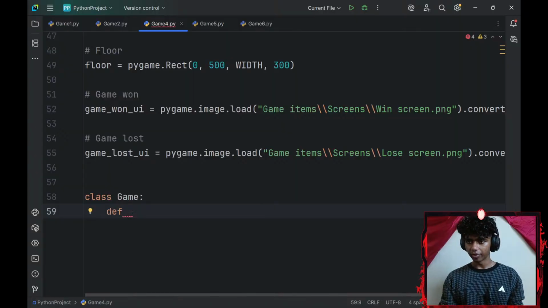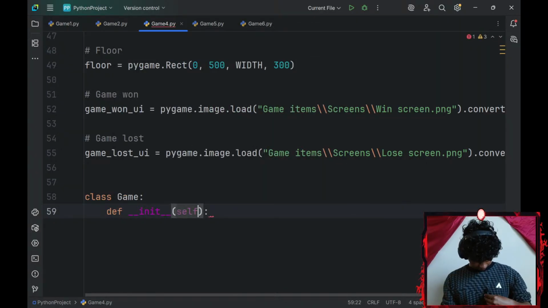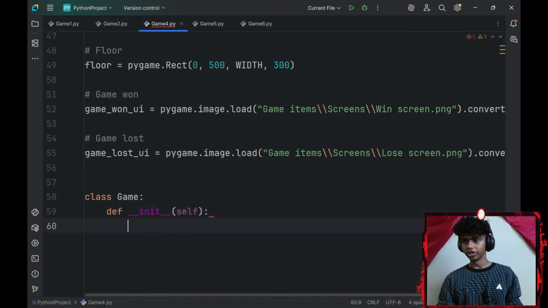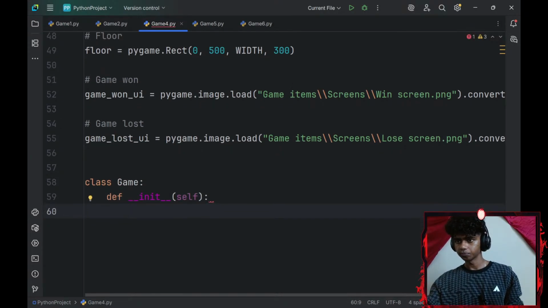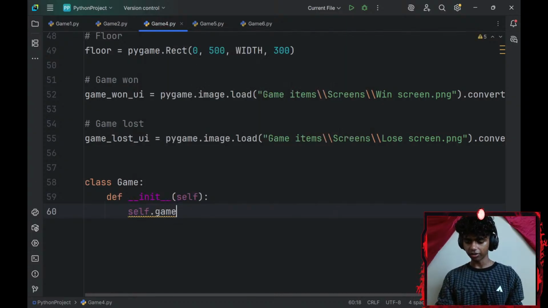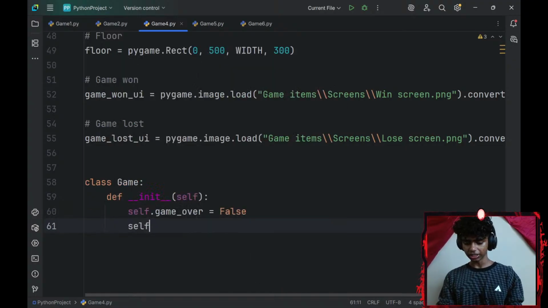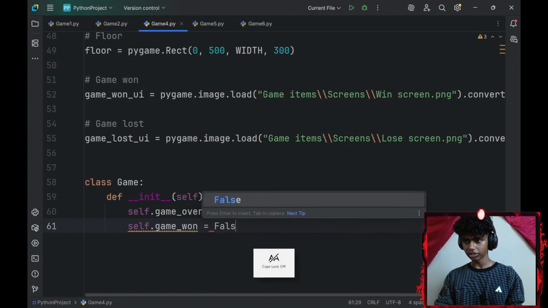So I'll start off by defining a dunder init, okay, a constructor. Okay, it won't have any parameters to it. Okay, it's going to have a bunch of instance variables like self.game_over equals False, because my game hasn't been over yet, and then self.game_won, which is going to be set to False as well.